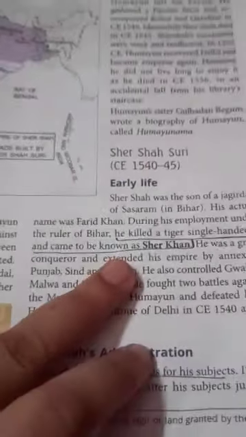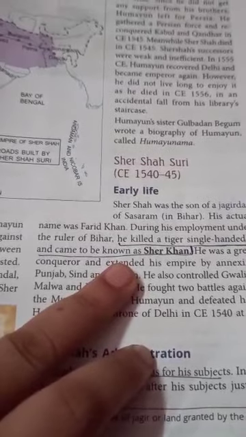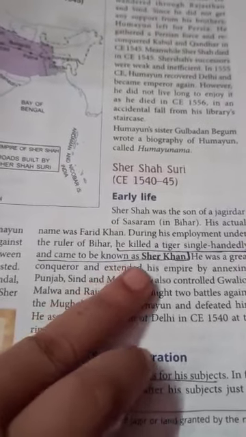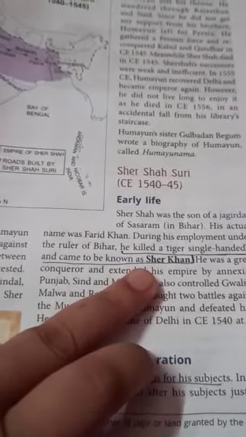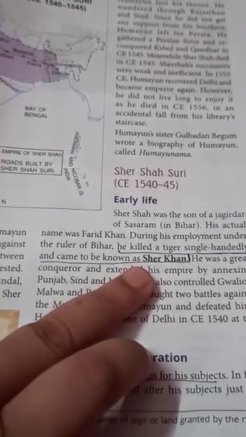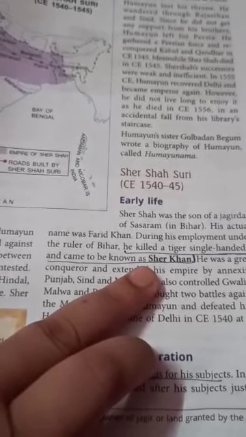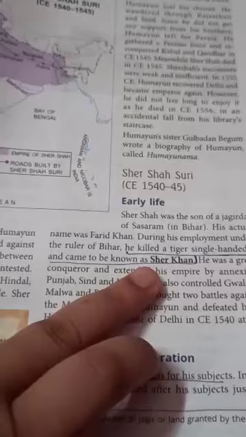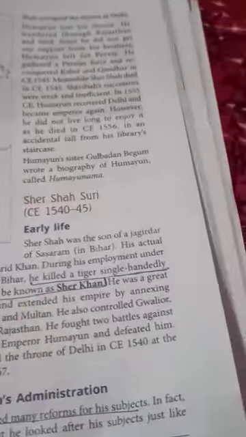Next, why did Farid Khan come to be known as Sher Khan? He is called Sher Khan because he killed a tiger single-handedly.